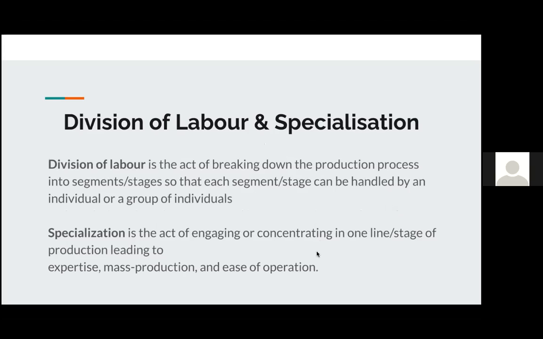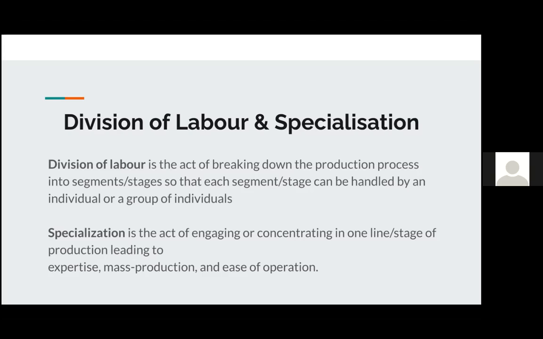So the next concept we're going to look at is division of labor and specialization. Division of labor is the act of breaking down the production process into segments or stages so that each segment or stage can be handled by an individual or a group of individuals. Let's look at an example, making a sandwich. That could be an easy thing to think about. Let's say it's a sandwich that has bread, butter, and then maybe a slice of cheese and some vegetables inside.